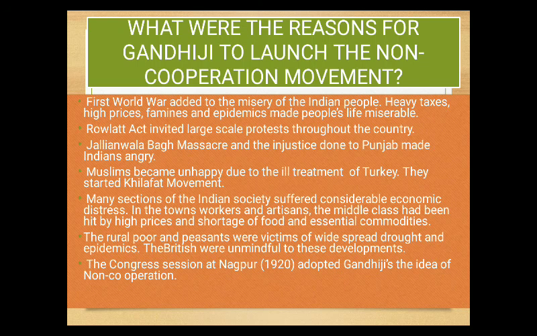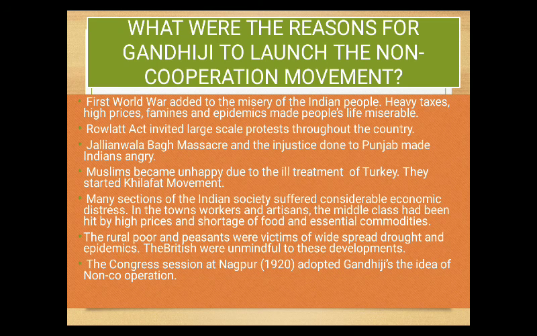Okay, and next, coming to the Indian people, many sections of Indian society suffered because of economic distress. They were not at all having proper wages to meet their expenses, and that was the main problem. And even in the towns, workers, artisans and middle class people were hit by the high prices and the shortage of food, and that is the reason they couldn't buy most of the essential commodities.